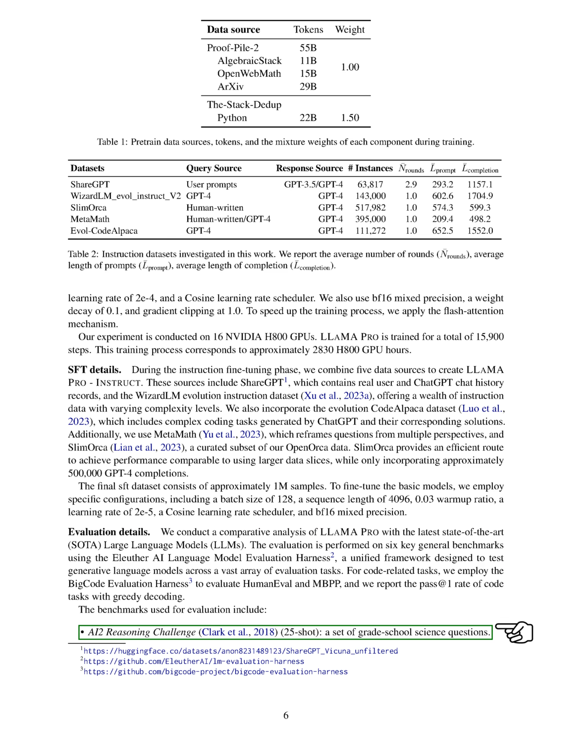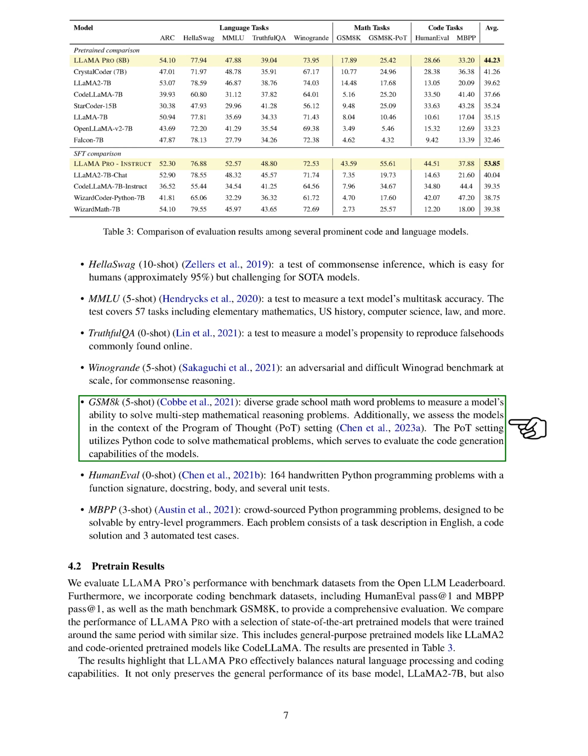The benchmarks we used for evaluation include the AI2 Reasoning Challenge, HellaSwag, MMLU, TruthfulQA, Winogrande, and GSM8K. These tests measure a model's ability to answer grade school science questions, make common-sense inferences, multitask, reproduce falsehoods commonly found online, reason at scale, and solve multi-step mathematical reasoning problems.